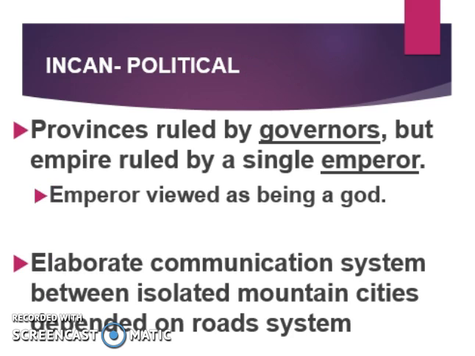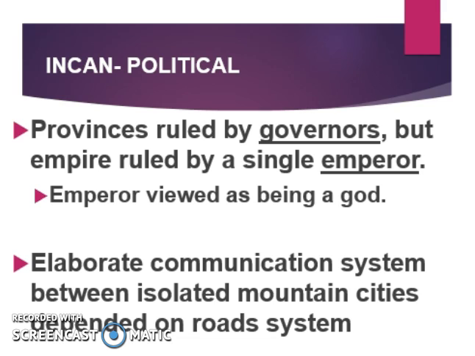Politically, there were provinces ruled by governors, but the empire was ruled by a single emperor. The emperor was viewed as if he were a god. The reason that provinces were ruled by governors is because, again, these mountains made it very difficult for one person to control the entire region because it took so long to travel from one place to another. So the emperor was in charge, was seen as a god, but the governors had to rule the day-to-day.